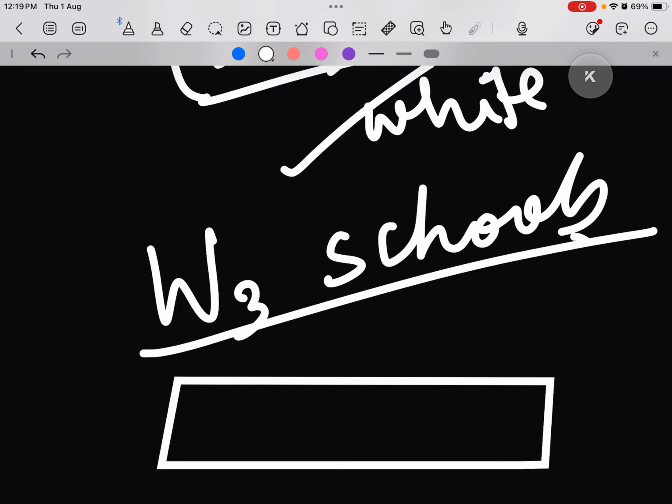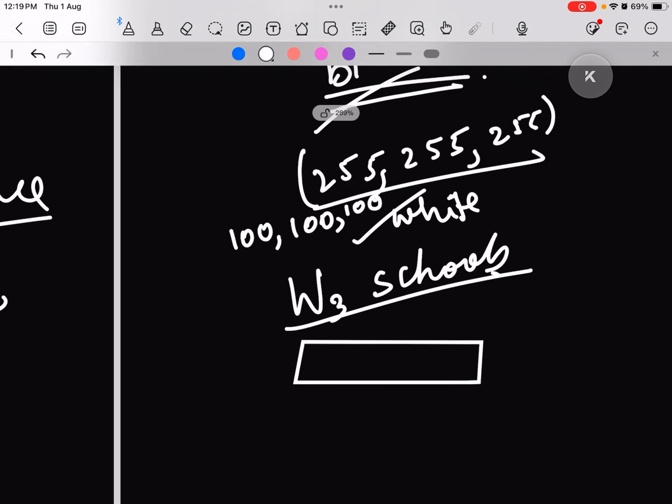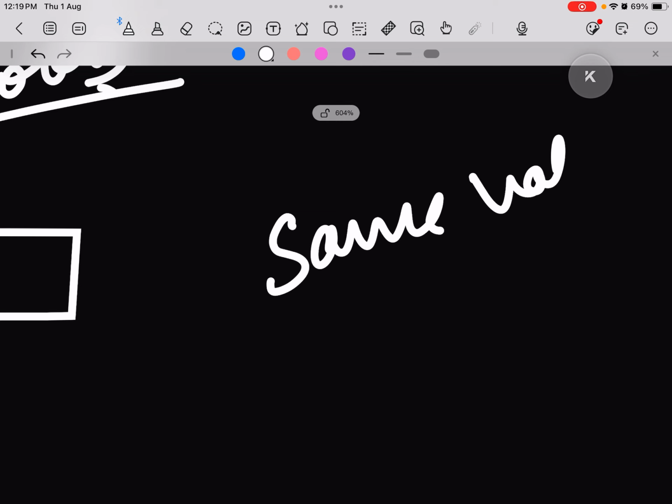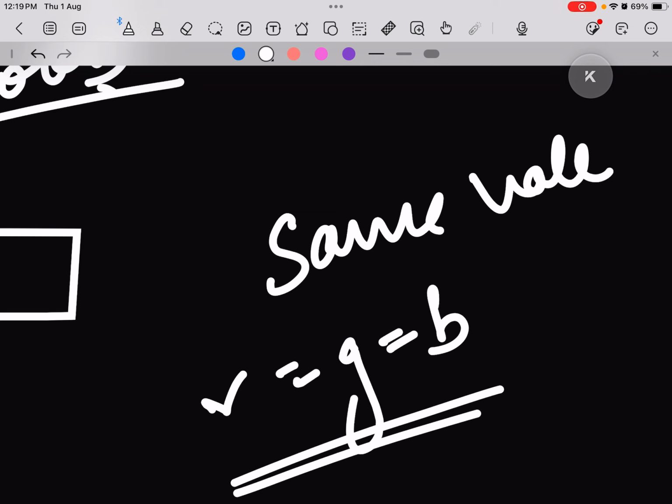Then we can define different shades of gray. Similarly, if all three colors are the same, like 100, 100, 100, 60, 60, 60, 140, 140, 140, we'll get different shades of gray. So if we use the same value for all three parameters, R equal to G equal to B, then we'll get different shades of gray.